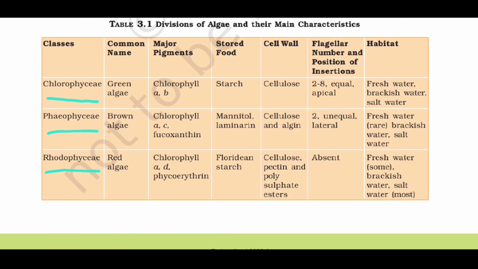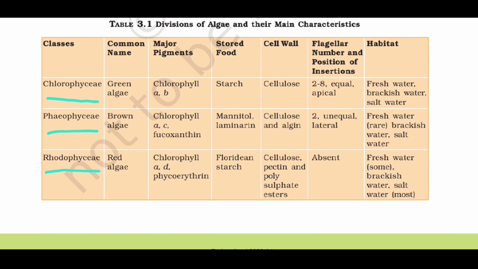Table 3.1. Divisions of algae and their main characteristics. Classes: Chlorophyceae, common name green algae, major pigments chlorophyll a, b, stored food starch, cell wall cellulose, flagellar number and position of insertions 2 to 8, equal, apical, habitat fresh water, brackish water, salt water.